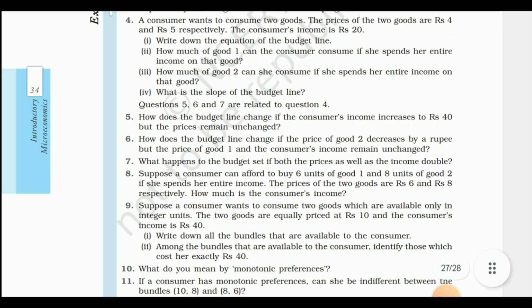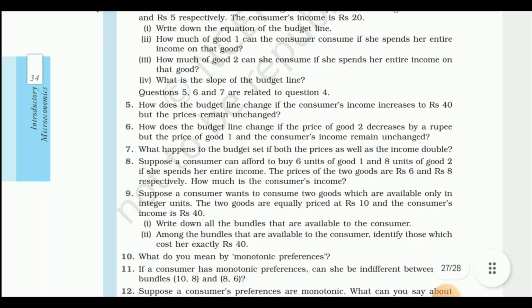How does the budget line change if the consumer's income increases to rupees 40 but the prices remain unchanged? How does the budget line change if the price of good 2 decreases by a rupee but the price of good 1 and the consumer's income remain unchanged? And 7th: what happens to the budget set if both the prices as well as the income double?